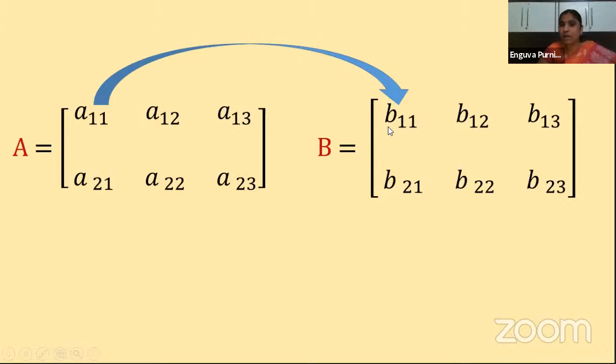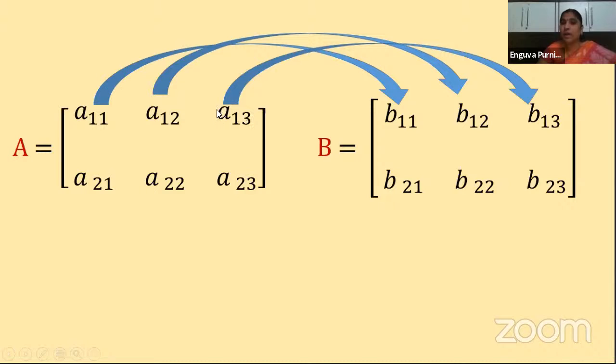So these two, the position should be the same. Where this element is located, in the other matrix also that element should be located in the same place. Okay. So these two are corresponding elements. Similarly, these two, A12 and here B12. These are the two elements which are corresponding to each other.